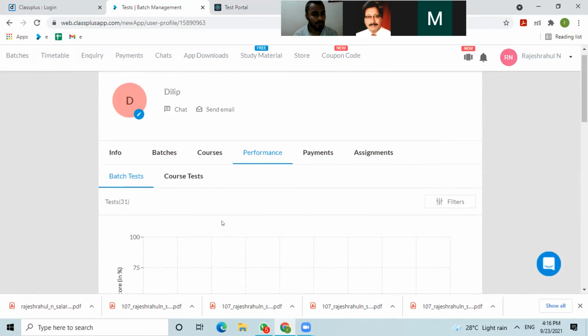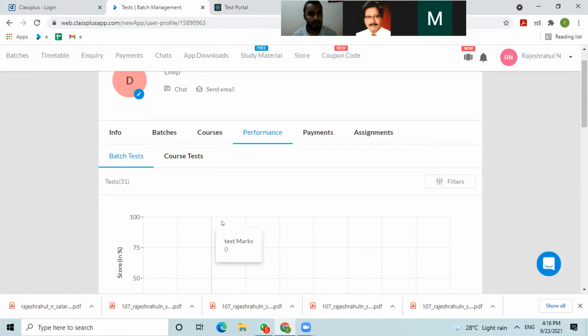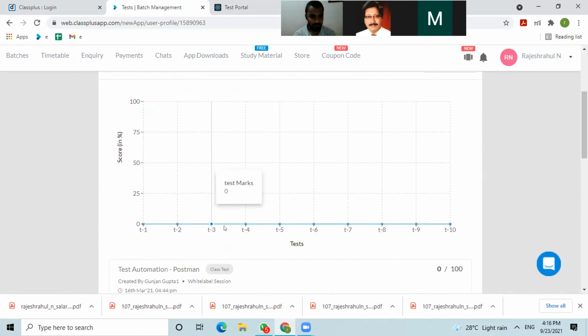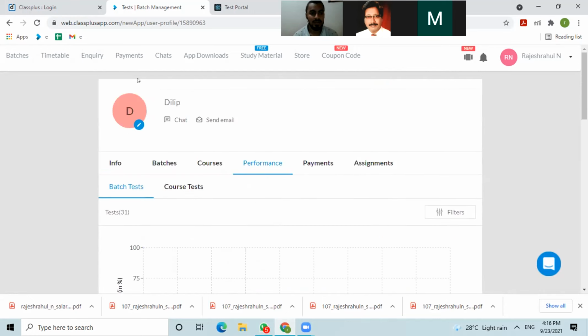Then a summary or profile, like how he performed in the first year, second year, and whether he has improved or not. It will be shown in the graph, sir. So first semester, second semester, third semester, fourth semester, semester wise, in the form of a bar chart.